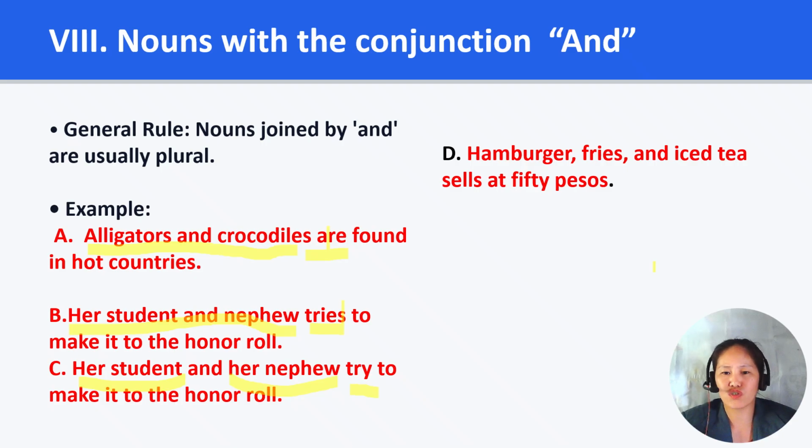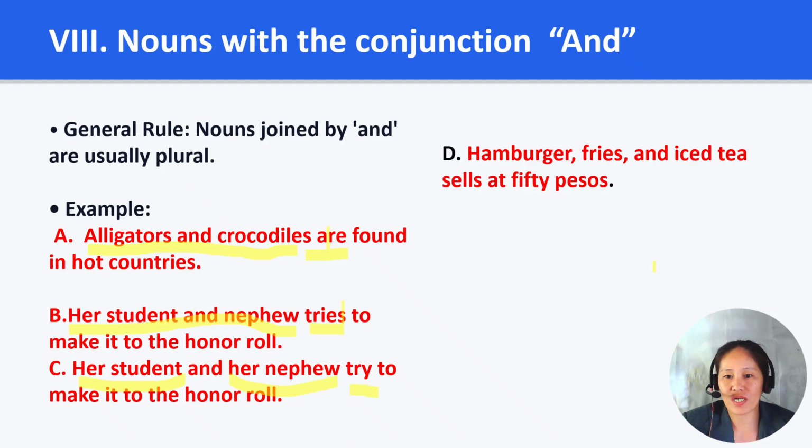However, if two nouns joined by and refer to the same person, we use a singular verb. As in the second example, "Her student and nephew tries to make it to the honor roll." When the determiner is repeated, as in "her student and her nephew," the nouns refer to two different people.